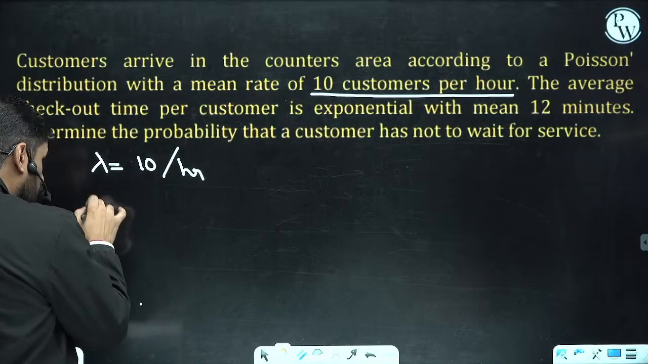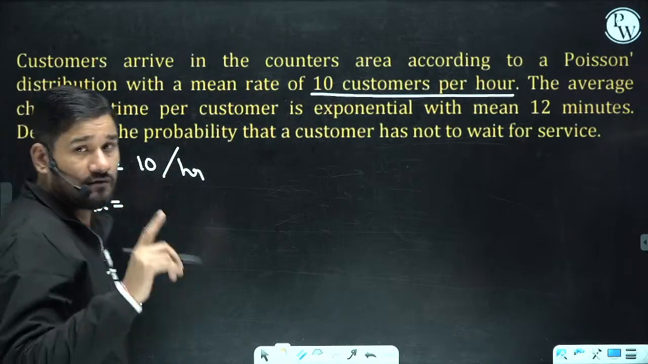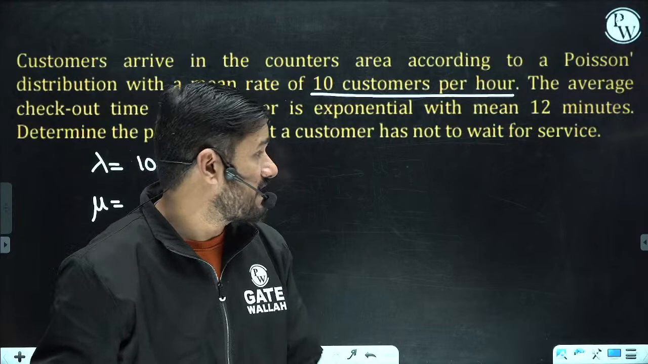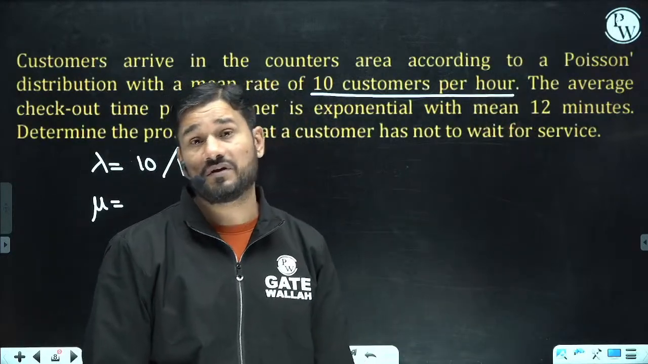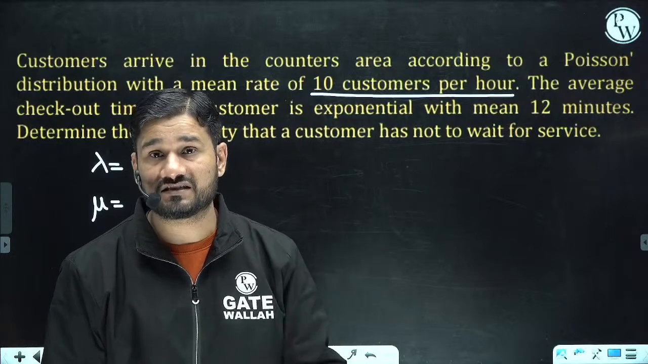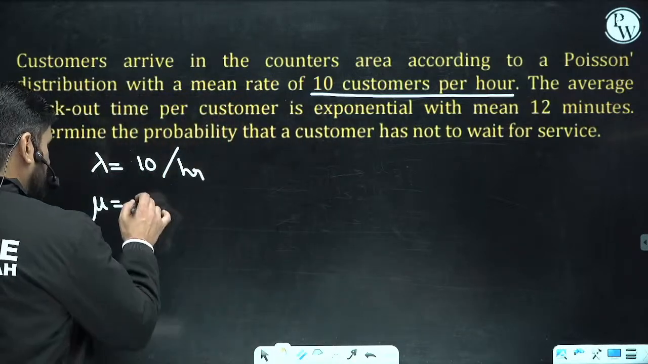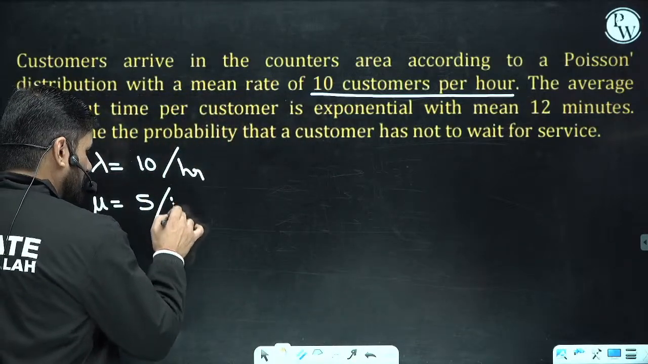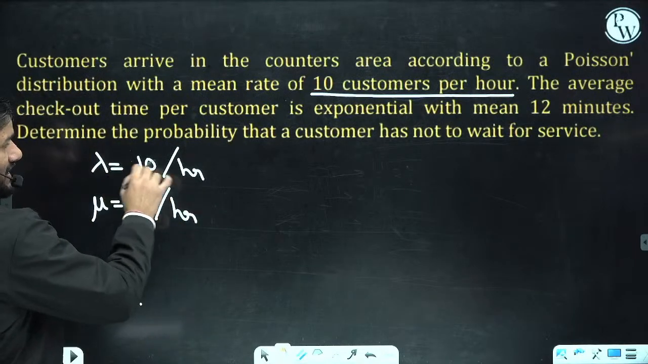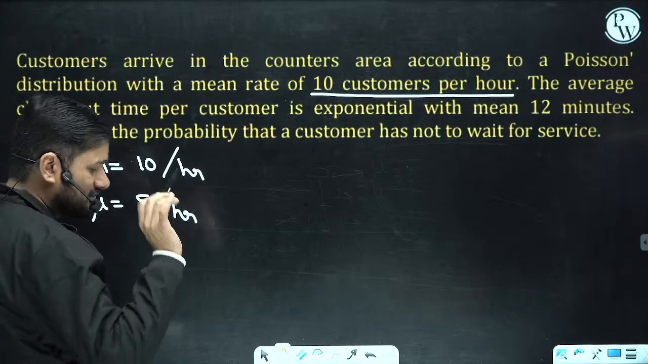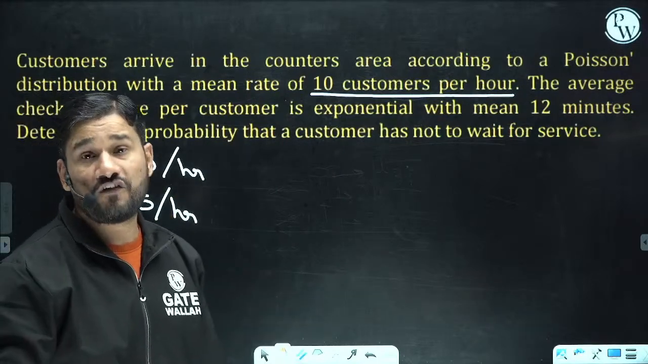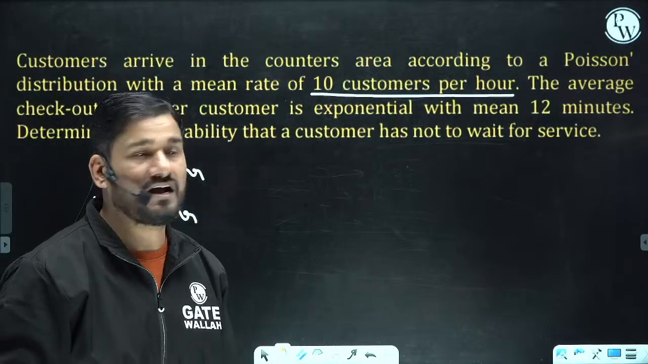And what is the mu? One billing counter can serve one person in 12 minutes. Then how many people can the billing person serve? He can serve 5 people in 1 hour. So the arrivals are coming at this rate, and each counter can serve only 5 people in 1 hour. Are you getting this point or not?